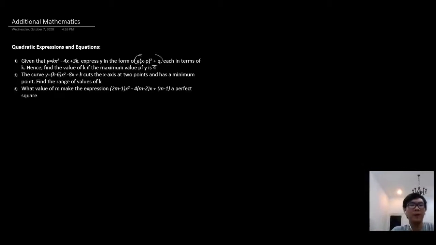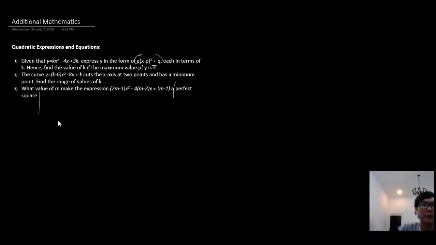So here we have: what value of m makes the expression (2m minus 1)x squared minus 4(m minus 2)x plus m minus 1 a perfect square? So right now we see here that we are also going to use the determinant, but let me just say what makes a function a perfect square.